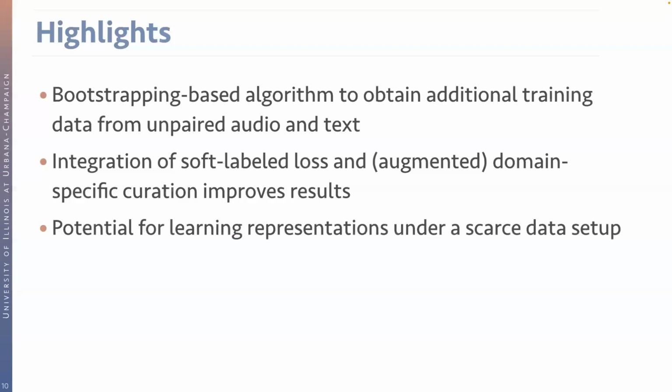Finally, with the subset experiments, we demonstrate the potential of the proposed method under a scarce data setup. Even if the number of audio text pairs for training a teacher model is limited, we're still able to learn high-quality representations with the teacher-student framework using the proposed data curation and soft label loss.